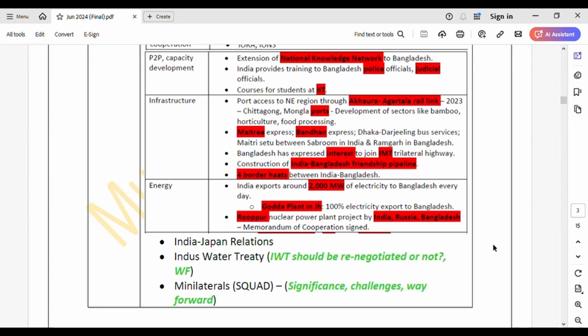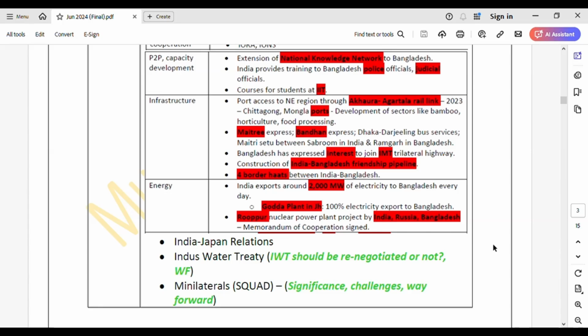So just note down. And then similarly you have to do for India Japan relations as well. The dimensions I've given above here, whatever you will be doing for India Bangladesh, same thing: introduction, all these above dimensions, then challenges in relations, way forward, and a conclusion, okay?